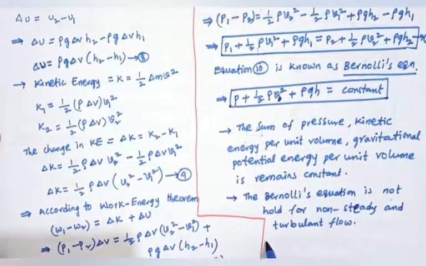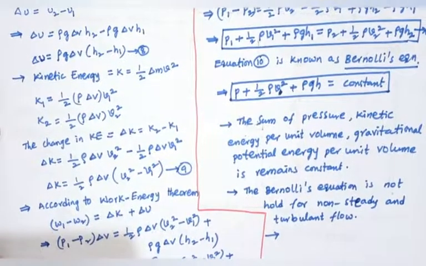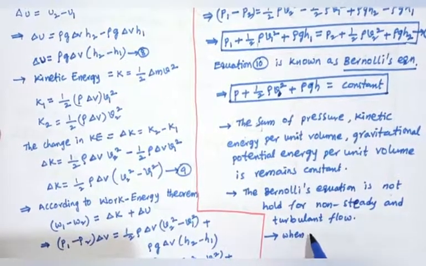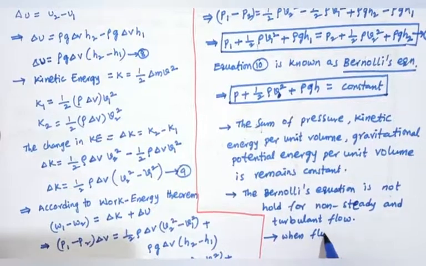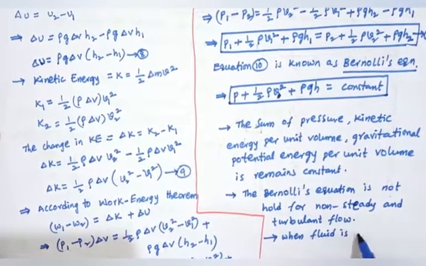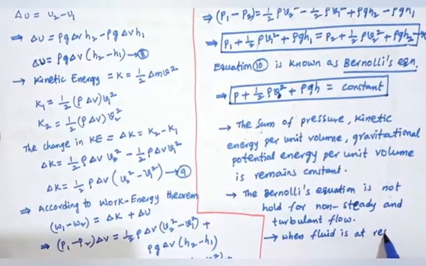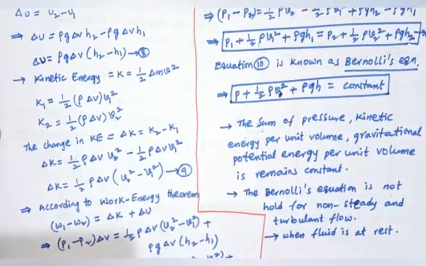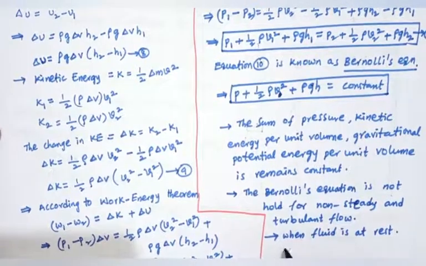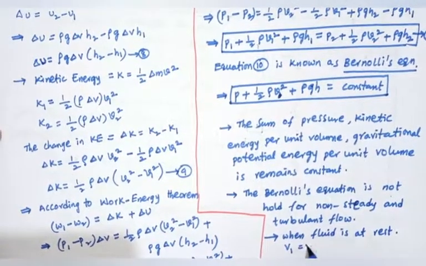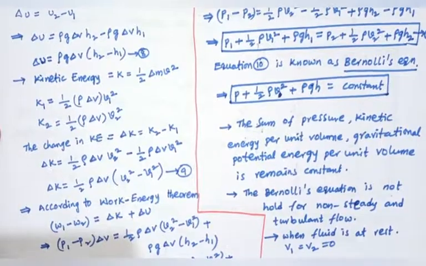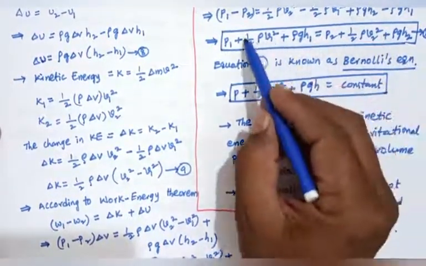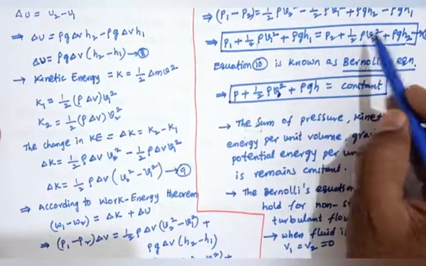Okay, so when the fluid is at rest, the velocities both are 0. So then in this equation number 10, the kinetic energy terms will be 0.